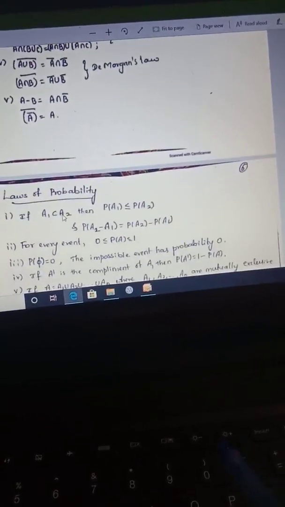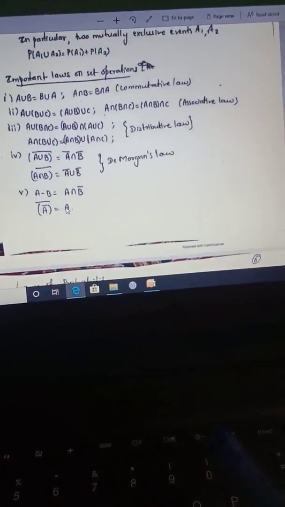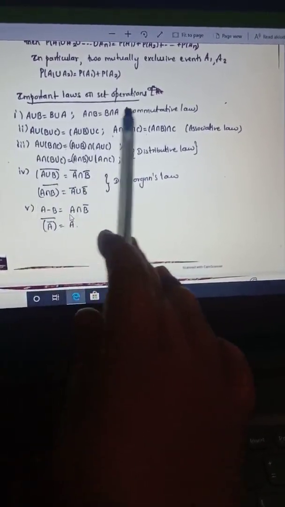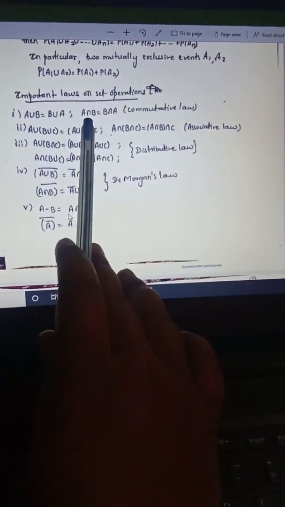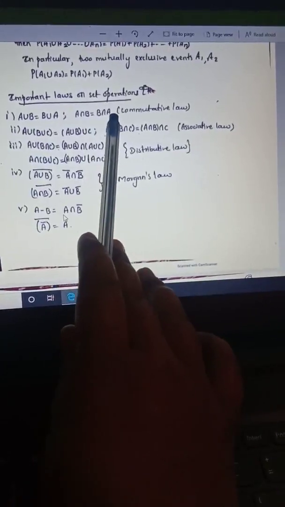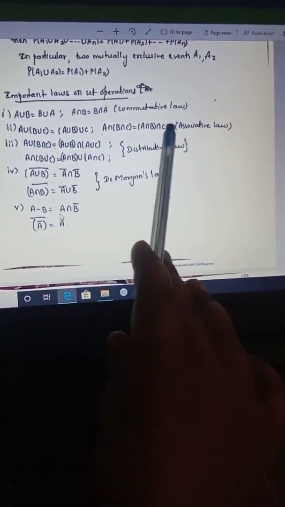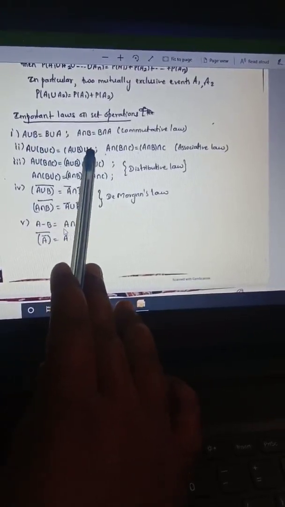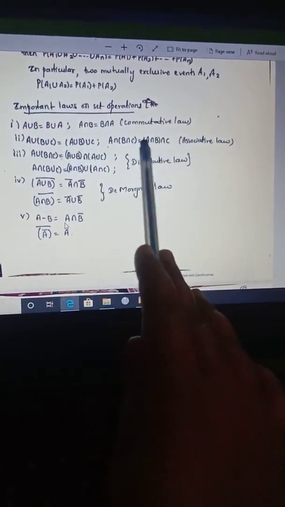Then we have a few important laws on set operations. Those laws are: A union B is nothing but B union A. This is the commutative law, and also A intersection B is equal to B intersection A. Then we have the associative law, A union B union C equals A union B union C, and the same for intersection.